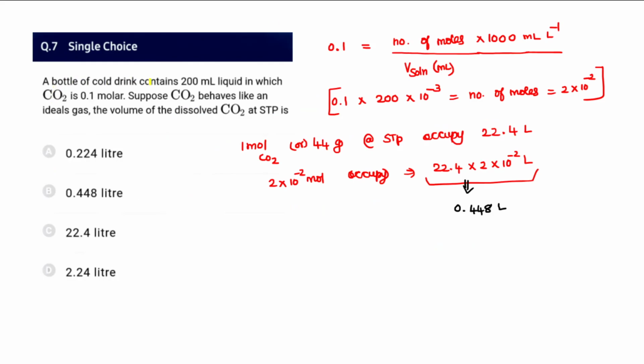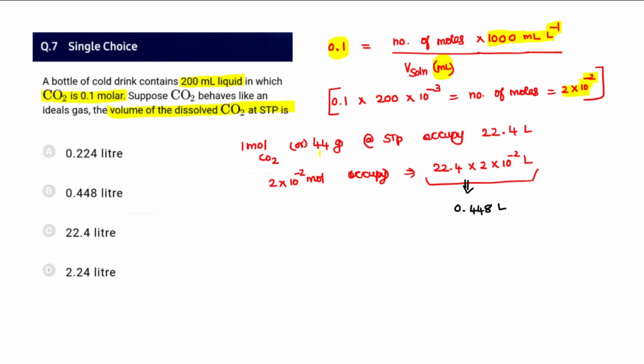Seventh question, a bottle of cold drink contains 200 milliliter liquid, and in that the carbon dioxide concentration is 0.1 molar, and the volume of the CO2 dissolved in that is asked for. So from the given data, the molarity formula is used. Molarity is 0.1, number of moles by volume of solution in milliliter. So in order to convert into liter, I am multiplying by 1000 milliliter per liter in the numerator, so that I am getting the number of moles present is 10 power minus 2 moles.